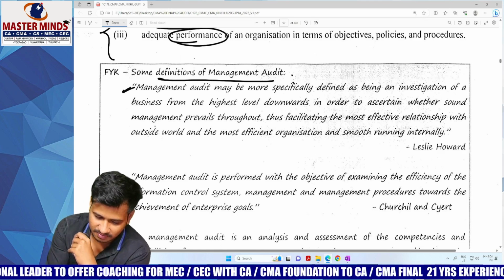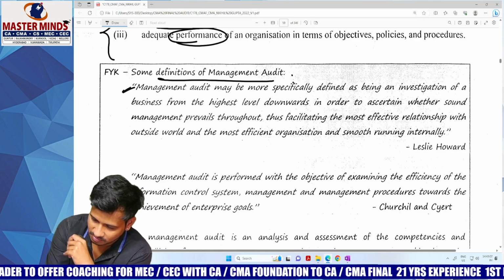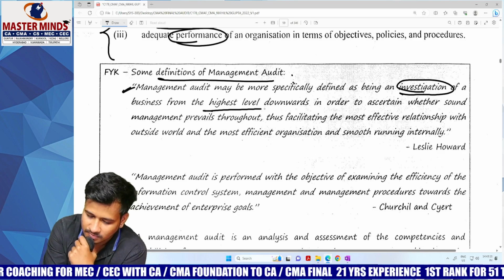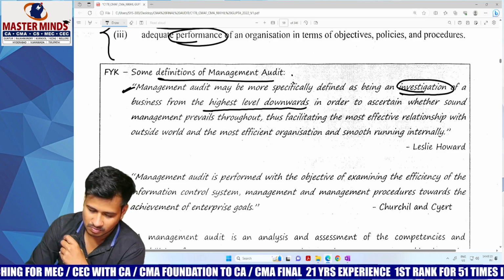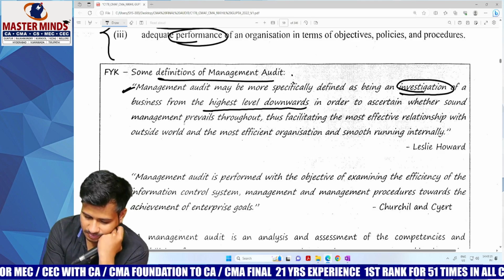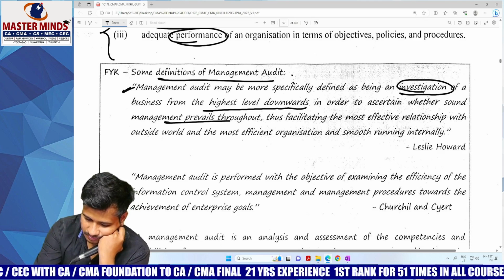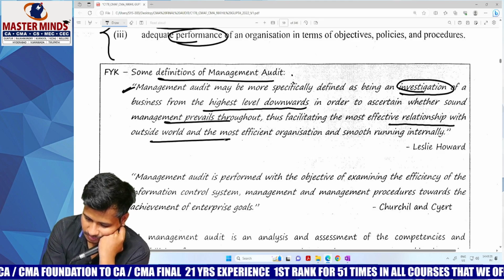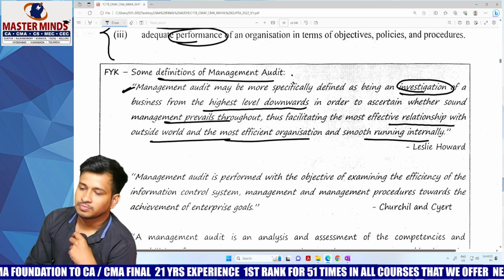First one. Management audit may be more specifically defined as being an investigation of a business from the highest level downwards in order to ascertain whether sound management prevails throughout, thus facilitating the most effective relationship with the outside world and the most efficient organization and smooth running internally.